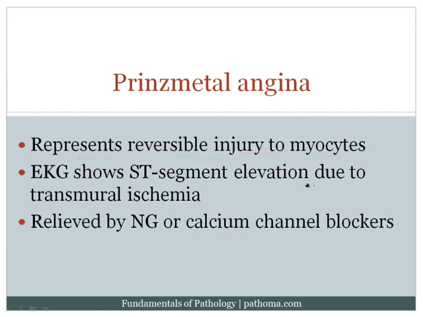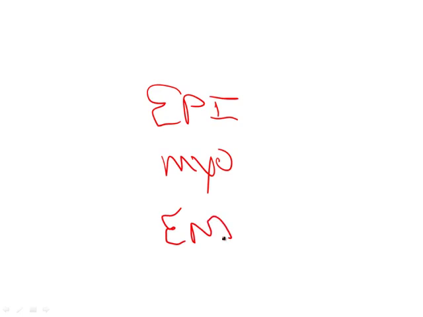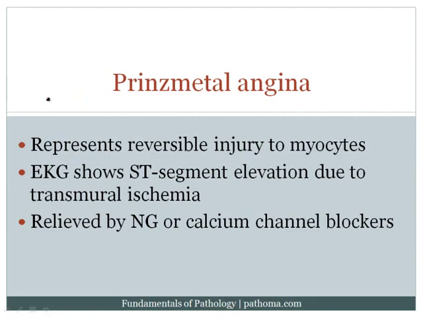And the EKG would show ST segment elevation. Now, the reason being is that if this is the epicardium, this is the myocardium, and this is the endocardium, and what's happening here is that in the epicardium you've got the coronary artery, and this is completely clamping down. When this completely clamps down for a short period of time, you will cut blood supply to the entire wall, i.e. transmural. And when you have transmural damage, the classic finding is going to be ST segment elevation. Now, this would also be relieved by nitroglycerin, which would decrease the preload on the heart. In addition, calcium channel blockers can be used, which would help to relieve the coronary artery vasospasm.